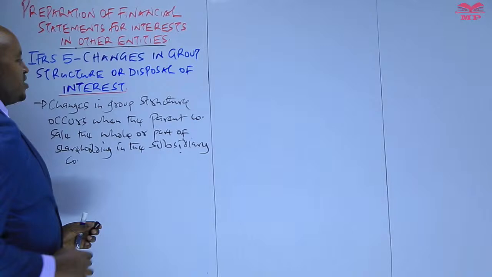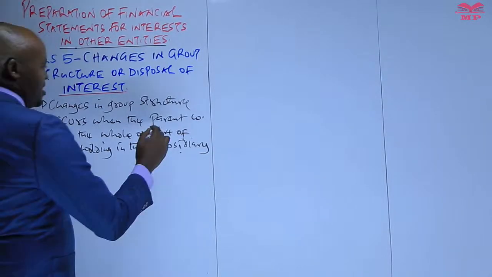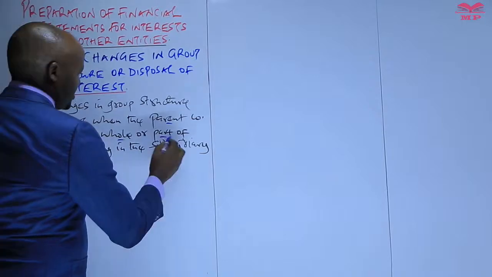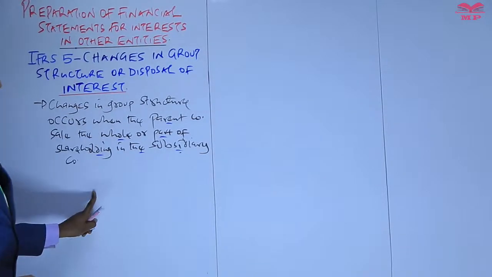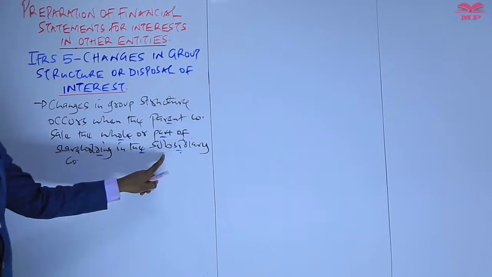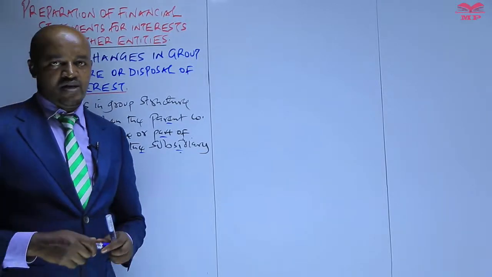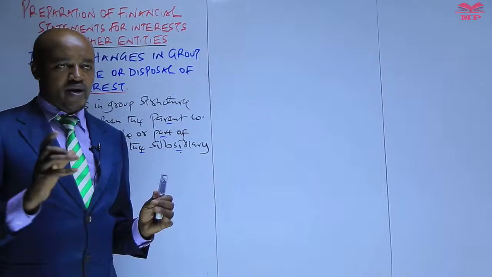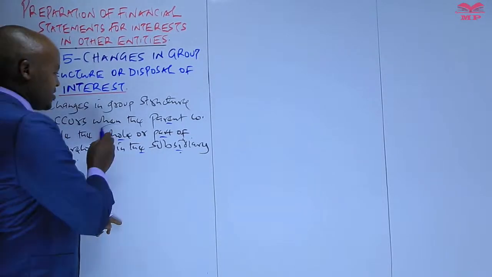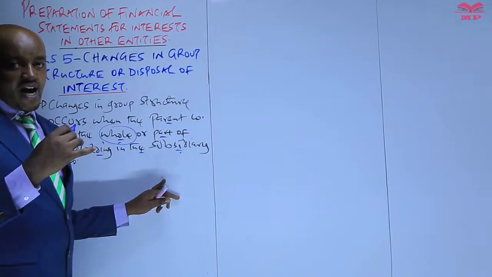Company. So basically that's what we refer to as the disposal of interest. The parent company here will sell some of the shares, or basically all the shares which are held in a subsidiary company. Now generally the disposal of interest can be broadly classified into two main categories. First of all, we have what we refer to as a full disposal. A full disposal is whereby the parent company sells all the shares which are held in a subsidiary. That is a full disposal.